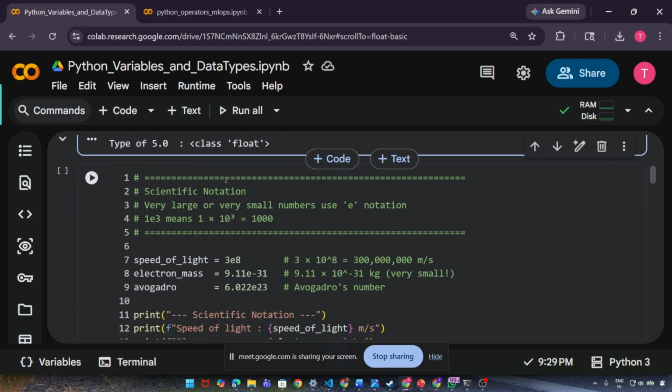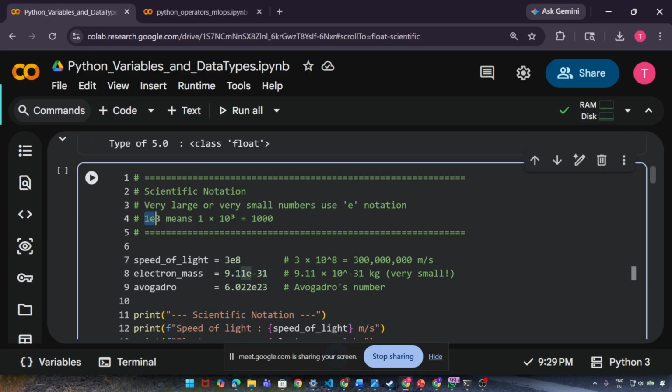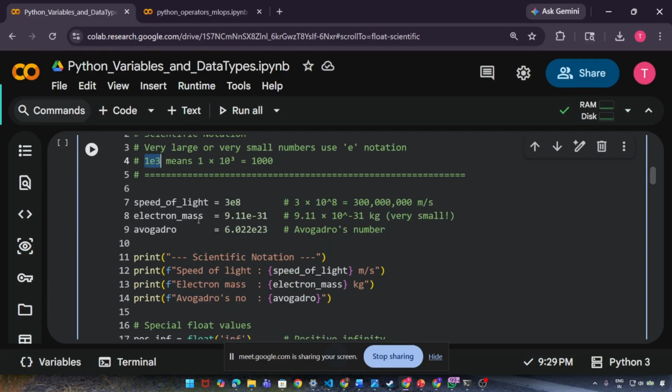Okay. There are scientific notations. So if you want to use any scientific notation, you can do that too, right? Like if you write 1E3, it means 1 multiplied by 10 to the power 3, that means 1000. Okay, so you can see, right?